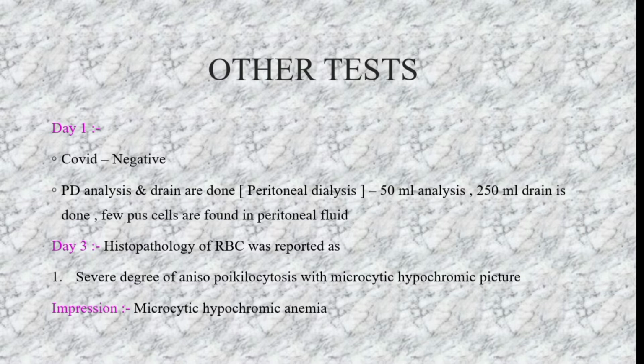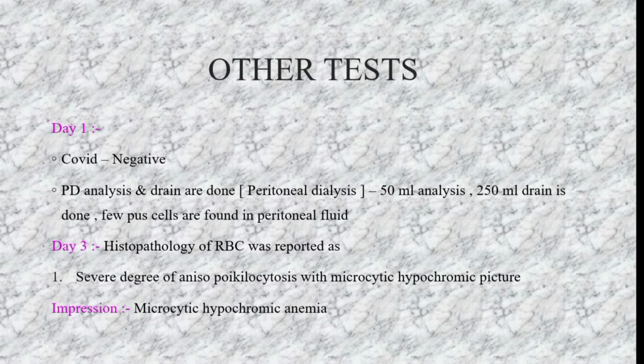And on day 3, the histopathology of the RBC was done. The report showed a severe degree of anisopoikilocytosis with microcytic hypochromic anemia. As I discussed in the introduction slide, I will discuss this in the further diagnostic slides. So what does microcytic hypochromic anemia mean?